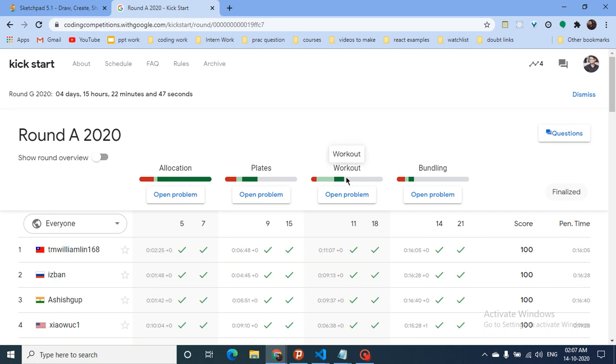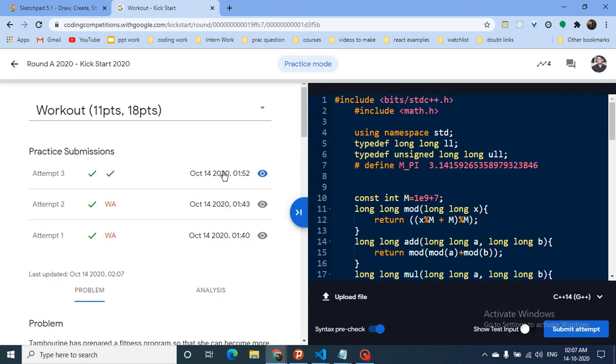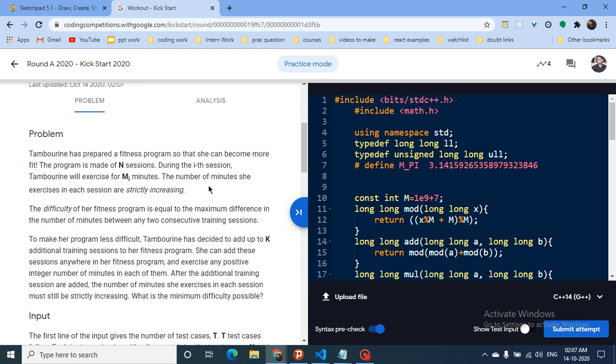So this is the C problem, Workout. This problem is also a very good binary search problem, so we're going to discuss this problem also, and you're going to see that all the binary search problems have some similarity. You can easily point out that this problem can be solved using binary search. Okay, so I will tell you how, and I also explained one important key term in one binary search video. You can see that it is an important point. That same important point can be used in this video also.